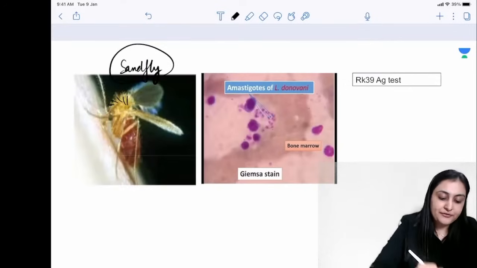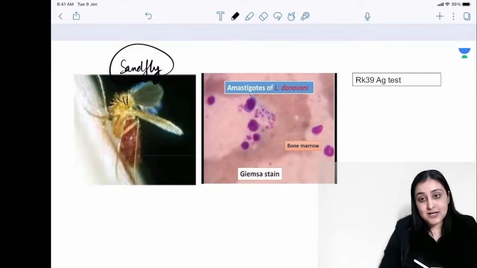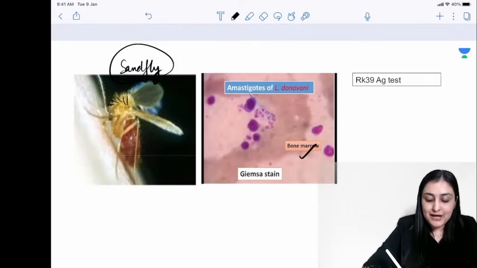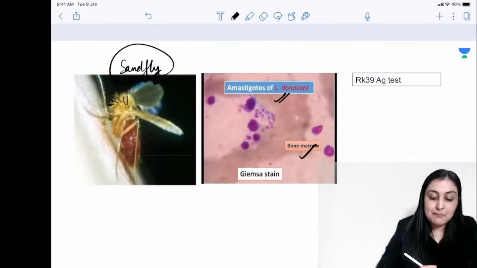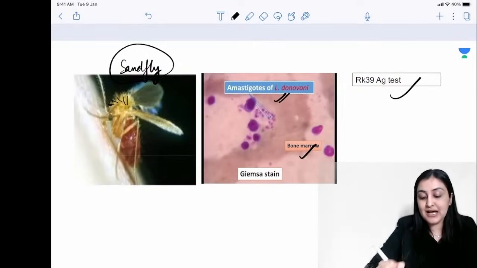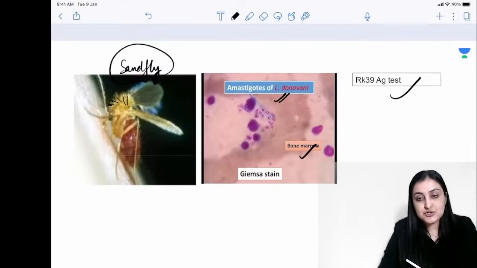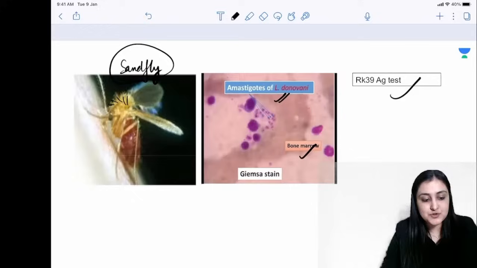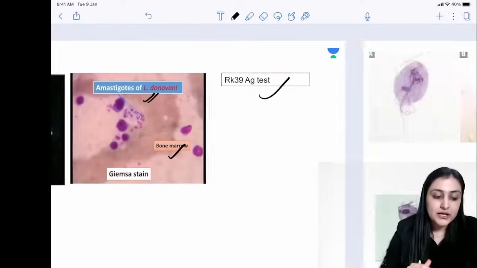Sandfly is the vector of very important Kala Azar. Alright, so Kala Azar, they will give you this image also. So this is the bone marrow with Giemsa stain, and you can see these amastigotes, and very important, the RK39 antigen test. So Kala Azar, they'll give you somebody from the Bihar Jharkhand belt with fever and hepatosplenomegaly, and they'll give you one of these images.